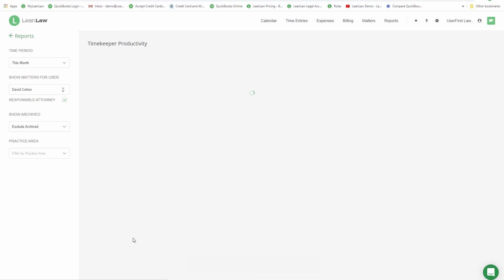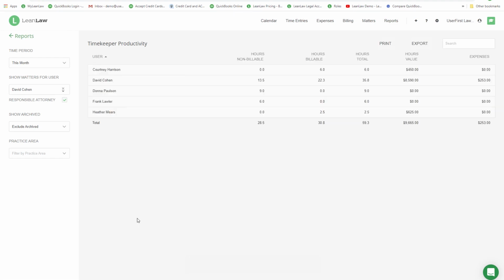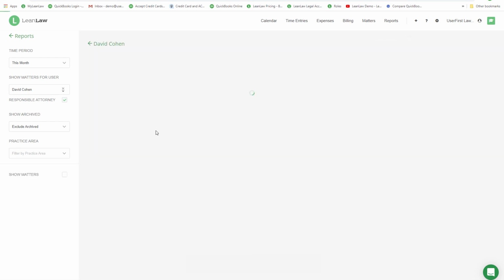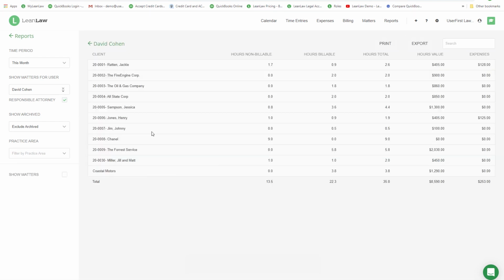The next WIP report is Timekeeper Productivity. This shows all of the timekeeper's activities for non-billable hours, the billable total, and the value of those hours. You can drill in further to see a greater level of detail where the timekeepers are contributing. This can be exported to Excel.